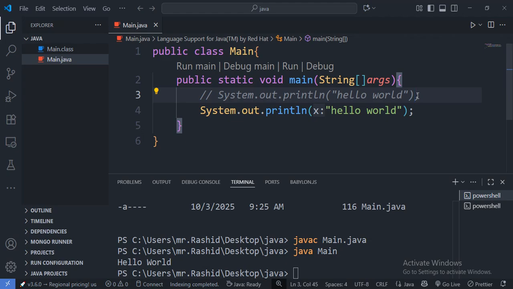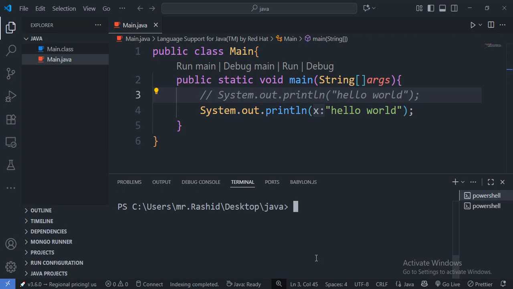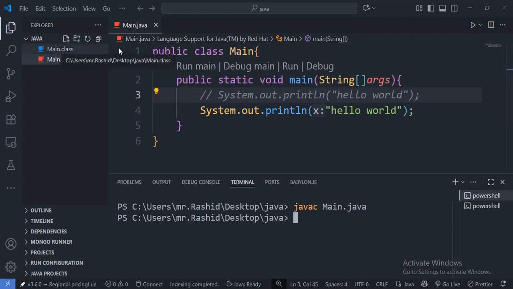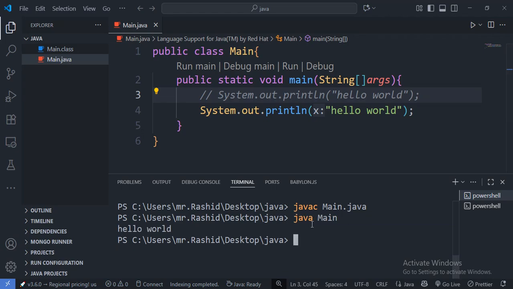So if I save and then I go inside my terminal, and compile using the Java compiler, javac Main.java, which is the name of our file, and then I generate this main class. So if I compile and run, as you can see, we get hello world as the output.